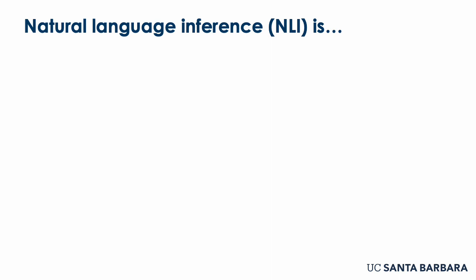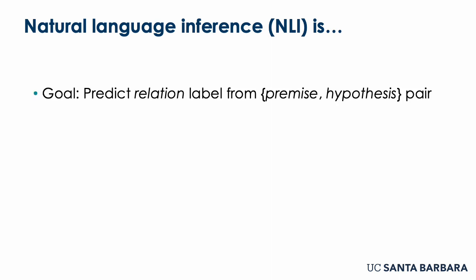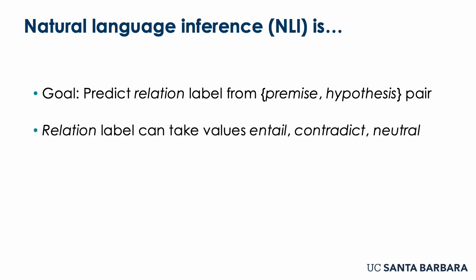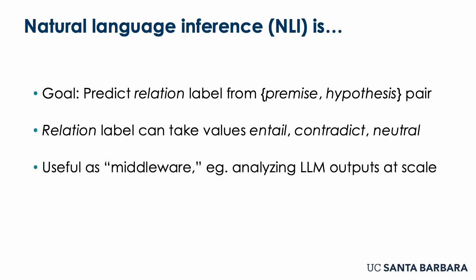Okay, so now for the rest of you, I'll give a recap on what NLI is. NLI is the task where we want to predict a relation label from a pair of premise and hypothesis sentences. Now this relation label can take three values: entail, contradiction, and neutral. This task is useful as basically a piece of middleware where, for example, you could analyze the outputs of LLMs at scale. That's one task I'm interested in.